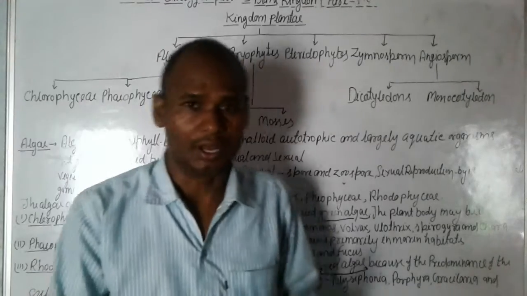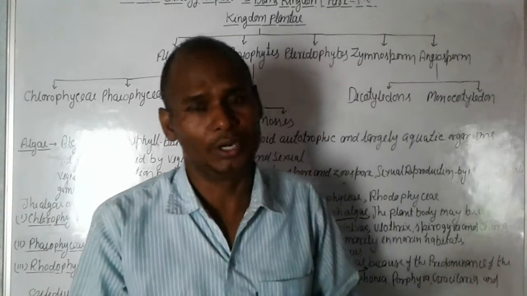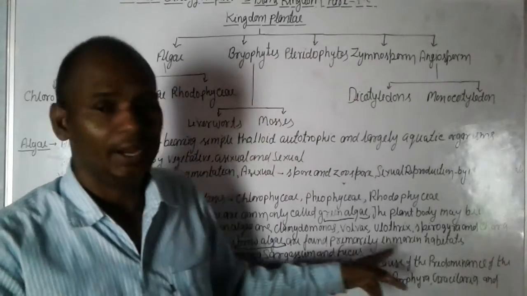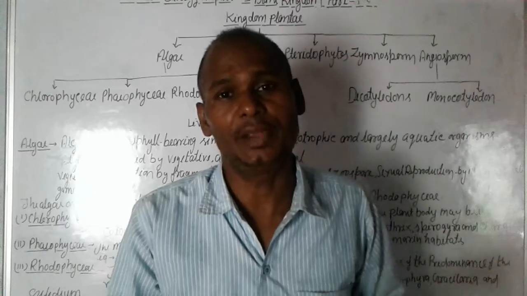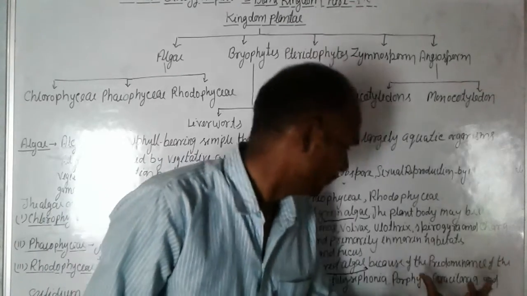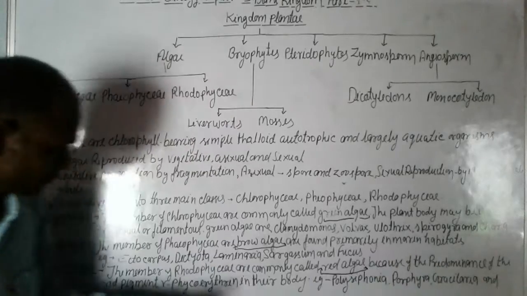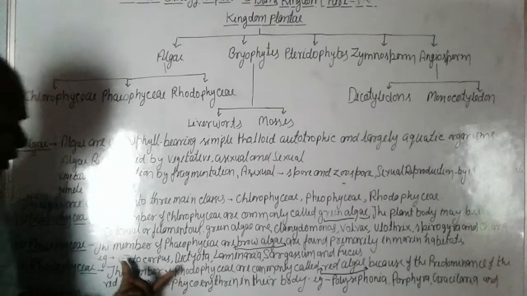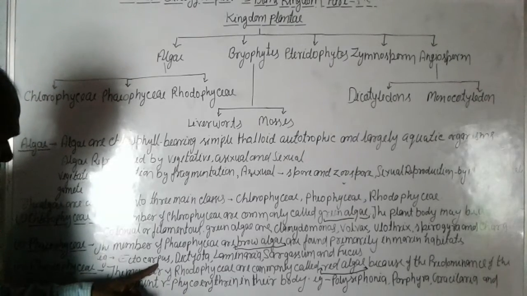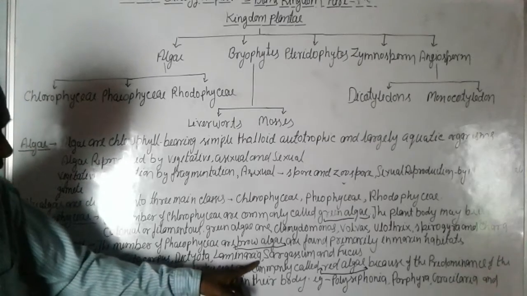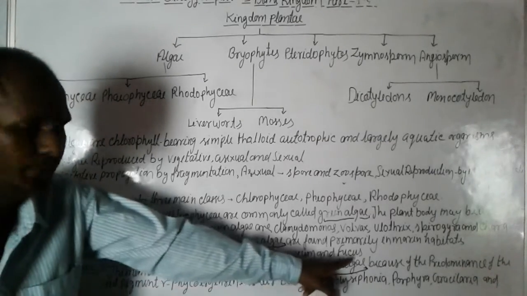For example, Ectocarpus, Dictyota, Laminaria, Sargassum and Fucus.